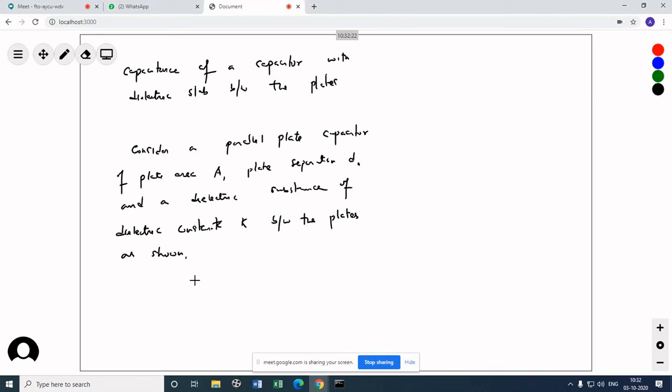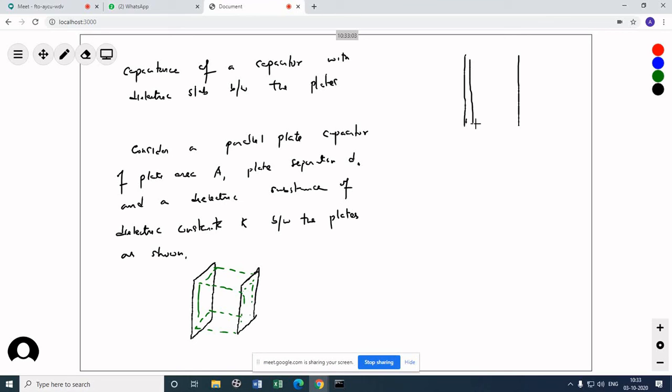Okay, so this is our dielectric slab. The proper diagram will be this one, that we have a parallel plate capacitor.